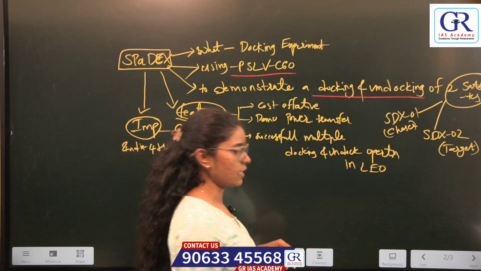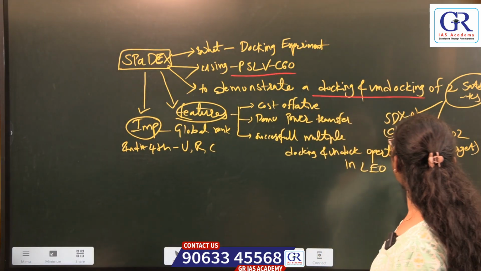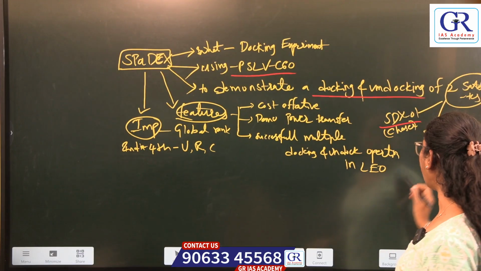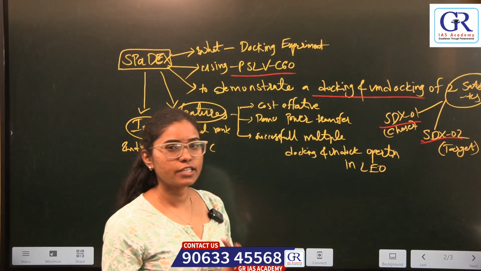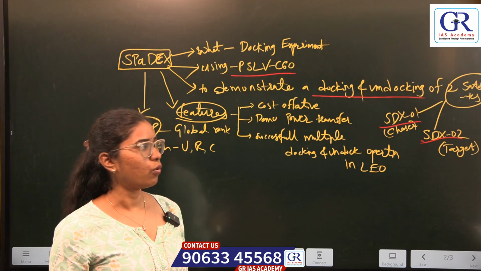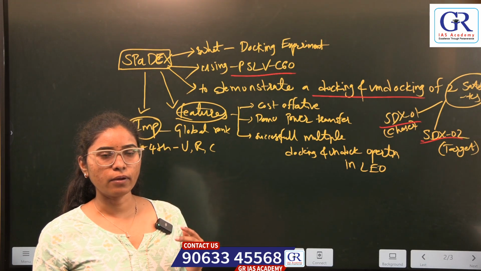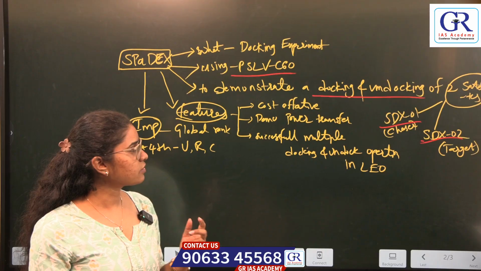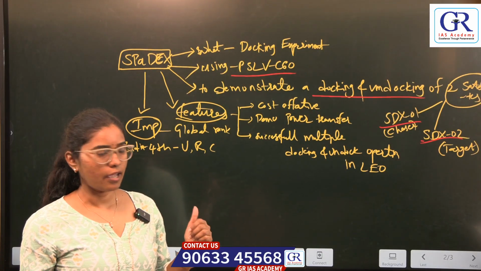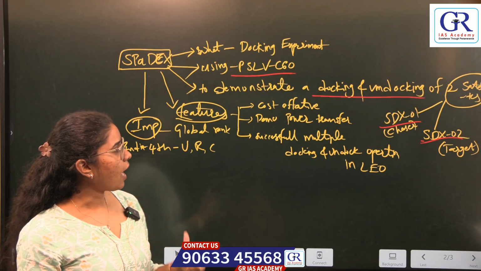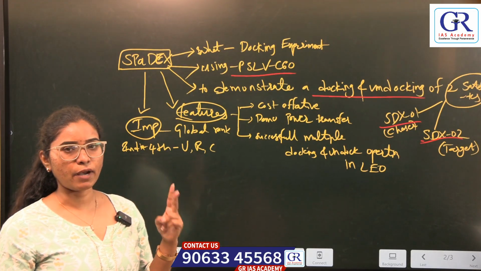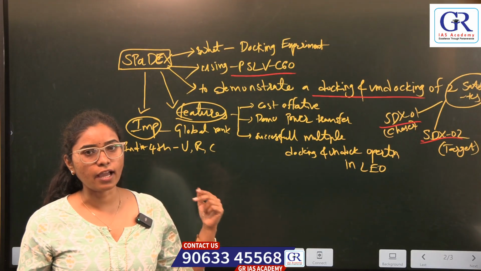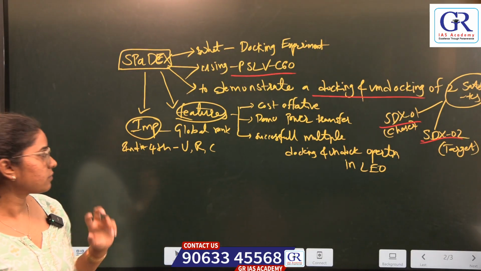The names of these satellites are SDX-1 and SDX-2. SDX-1 is Chaser and SDX-2 is Target. These two satellites we primarily use to conduct the experiment of SPADEX.